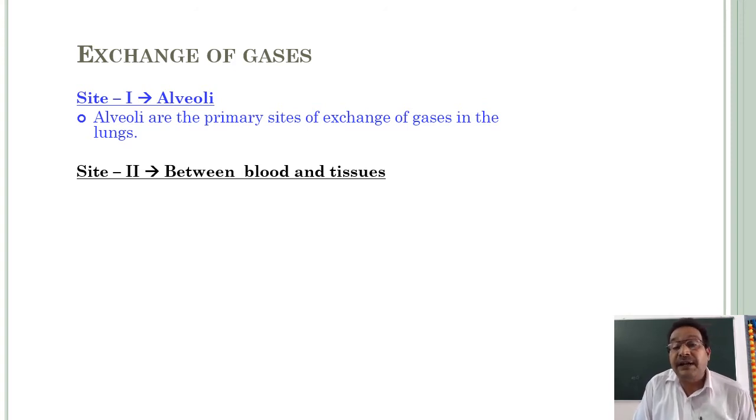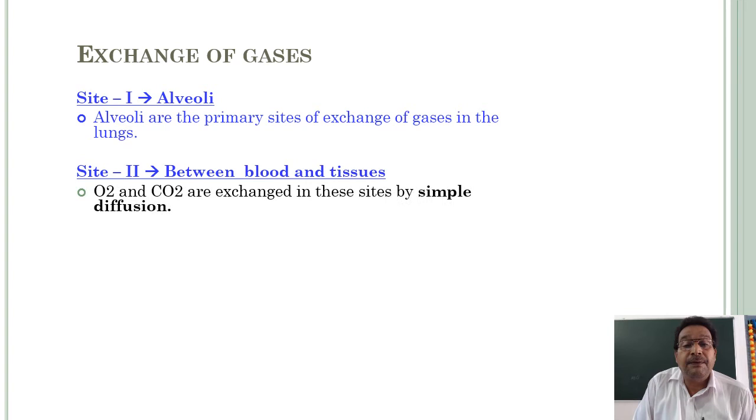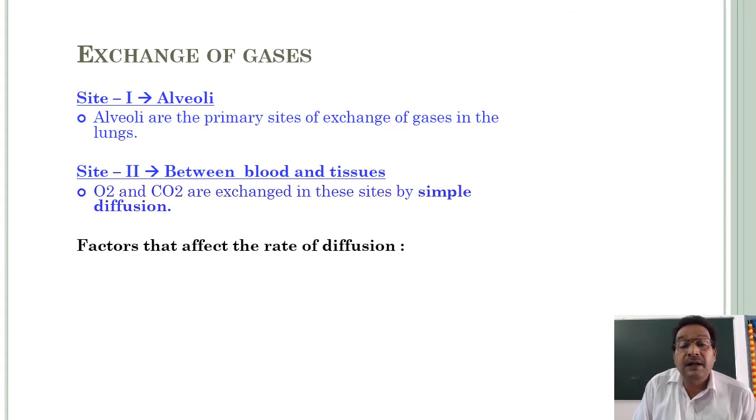Alveoli are the primary sites of exchange of gases in the lungs. Site 2 is between blood and tissues. Oxygen and carbon dioxide are exchanged in these sites by the process called simple diffusion.